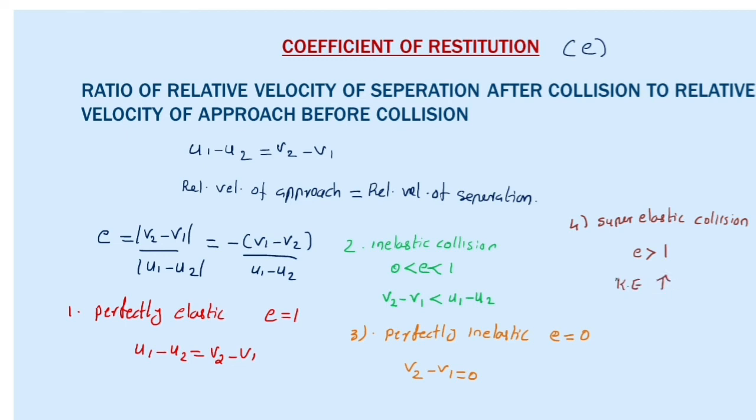So this is the use of the coefficient of restitution. If e is equal to 1, it is perfectly elastic. If e is less than 1 and greater than 0, inelastic collision. If e is equal to 0, perfectly inelastic. If e is greater than 1, that collision is super elastic.